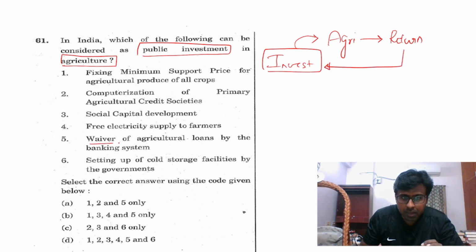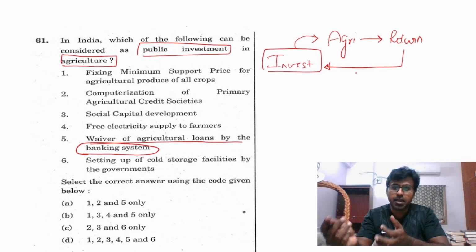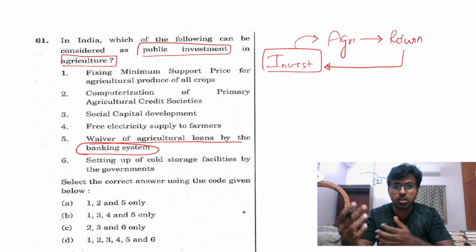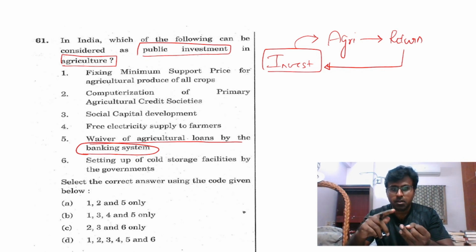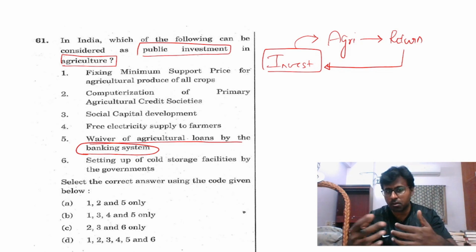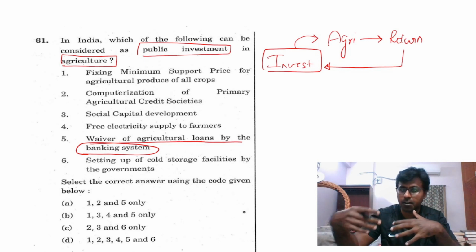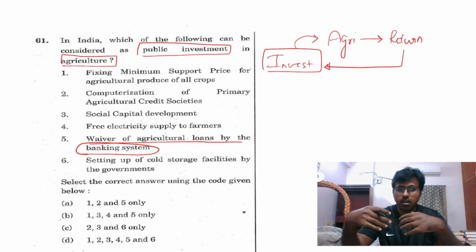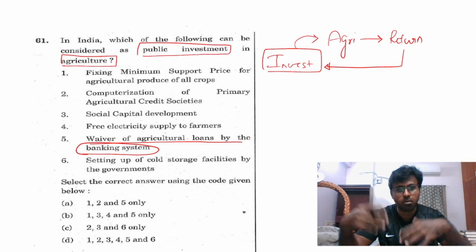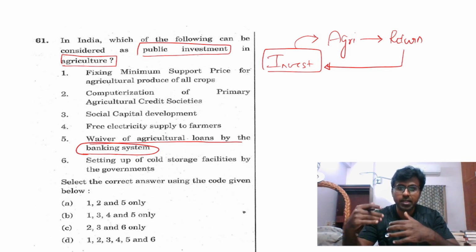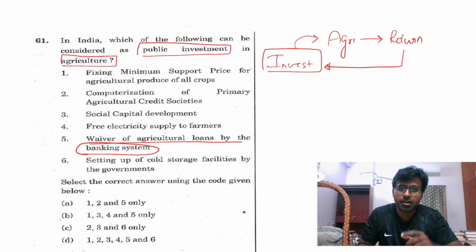In this waiver of agricultural loans by the banking system, you can get a return socially or politically. Socially, waiving agricultural loans can actually prevent suicides among farmers. True, social return. Political return, you will get more votes. True. But whether you are getting any economic return, no.